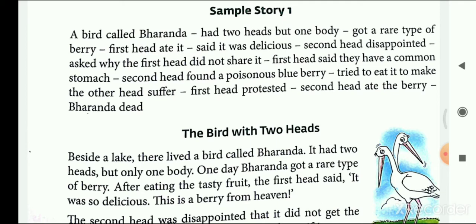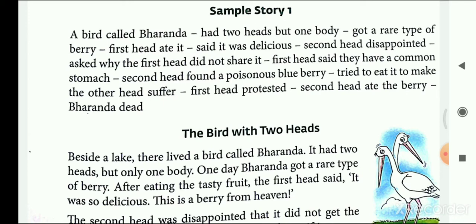as he heard that the berry was delicious, the second head got disappointed and asked him why he did not share the berry. So the first head said that they have a common stomach, and by this the second head was very disappointed. So one fine day when the second head found a poisonous blueberry, he tried to eat it and make the other head suffer. So after finding the poisonous berry, the second head was thinking that he would eat the poisonous berry and make the first head suffer.